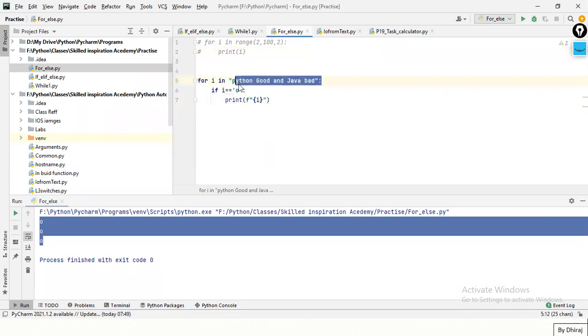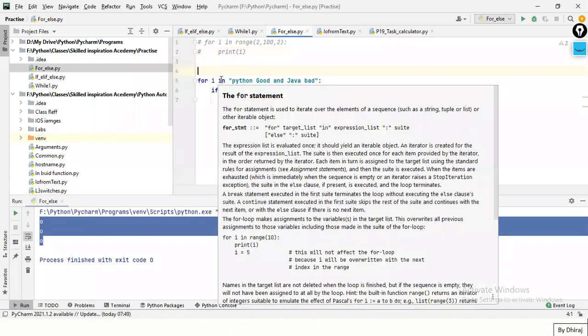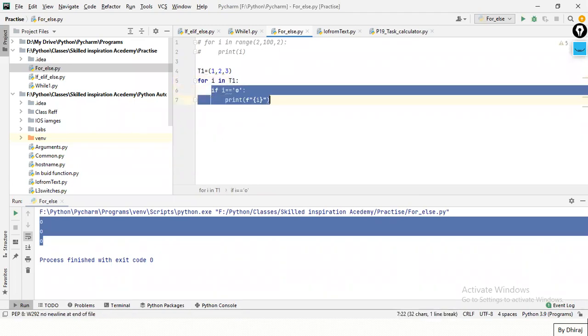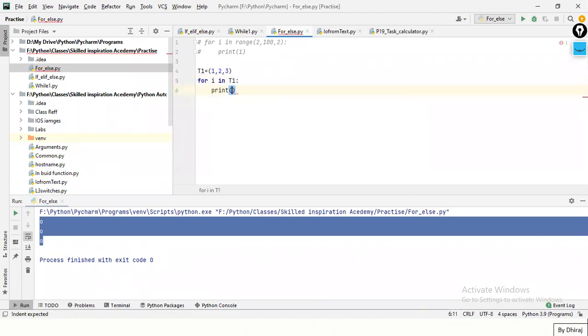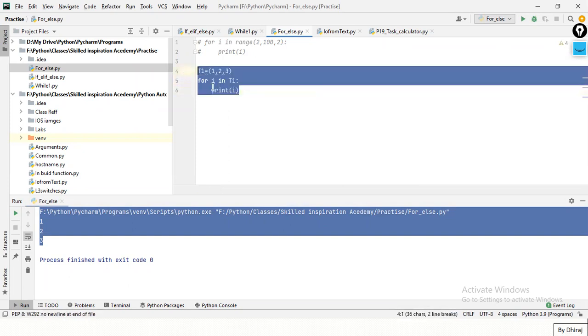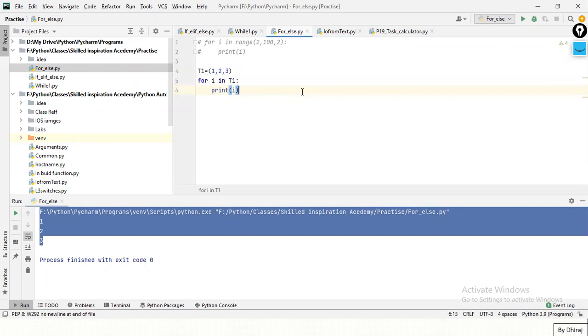Same, we can also write a list. We can also execute a tuple as well. Let's write a tuple. Let's try a tuple: 1, 2, 3. T1. Print I. See, anything you can write, a dictionary as well. You can use a dictionary in a for loop as an expression as well.